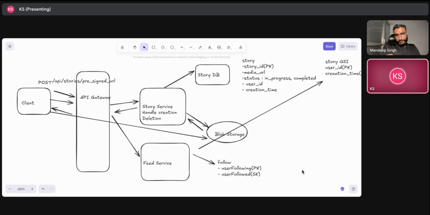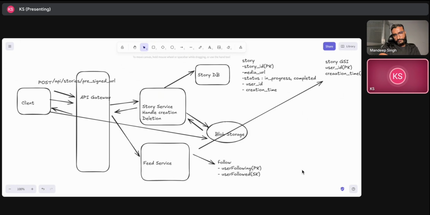So let's say that a user is following a large number of people, like 10K people. It will make a call for all the 10K, and it will try to fetch all the posts from all those 10K users, right? So we have a typical fan out problem here. That is the bottleneck that I feel is here.